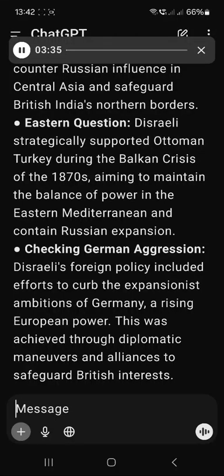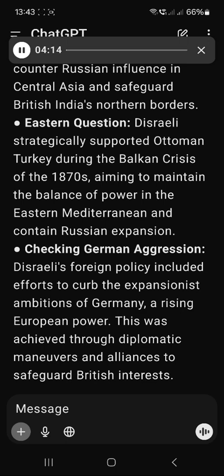Benjamin Disraeli's New Toryism aimed to blend traditional conservative values with social reforms, addressing contemporary challenges. Here's a brief explanation of the mentioned acts within the context of his New Toryism. 1. Enclosures of Common Lands Act, 1876. Aimed at balancing land rights, this act regulated the enclosure of common land, addressing issues of land ownership and access. 2. Agricultural Holding Act, 1878. This act provided protection and support to tenant farmers, addressing concerns related to land tenure and agricultural stability.